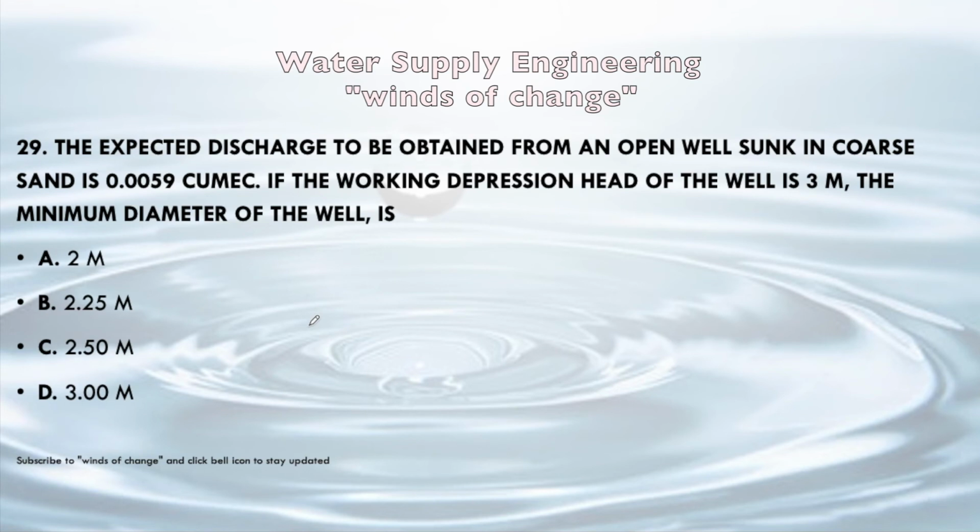The expected discharge to be obtained from an open well sunk in coarse sand is 0.0059 cubic. If the working depression head of the well is 3 meter, the minimum diameter of the well is 2 meter, 2.25 meter, 2.5 meter or 3 meter. So we will use the formula here of specific capacity, that is Q equal to C by A into AS,